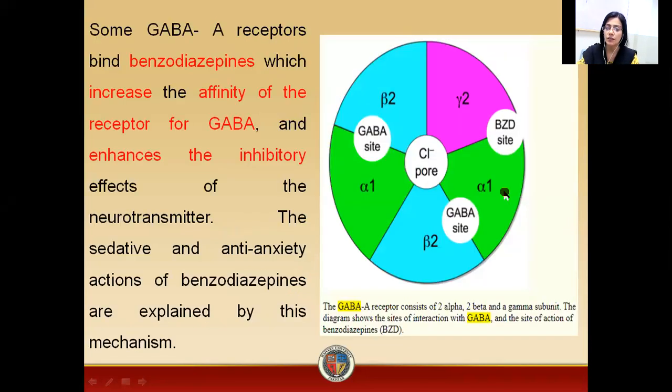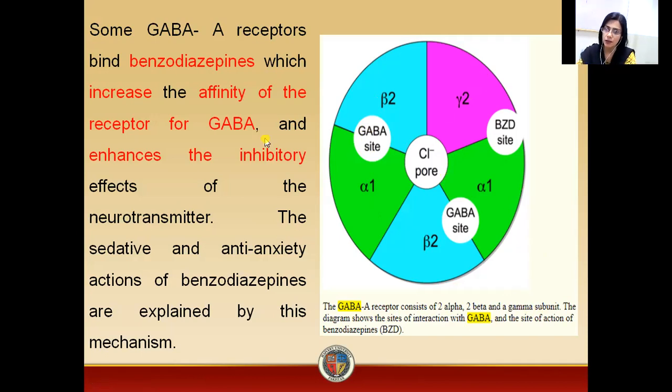This is a figure which is representing where the GABA will bind itself to the GABA receptor. This is the GABA A receptor. It consists of two alpha chains, alpha 1, then two beta chains, beta 2, and a gamma subunit, that is gamma 2. So this diagram represents that GABA binds itself to a GABA site that is between alpha 1 and beta 2 subunits. As a result of this binding, there is influx of chloride ions.